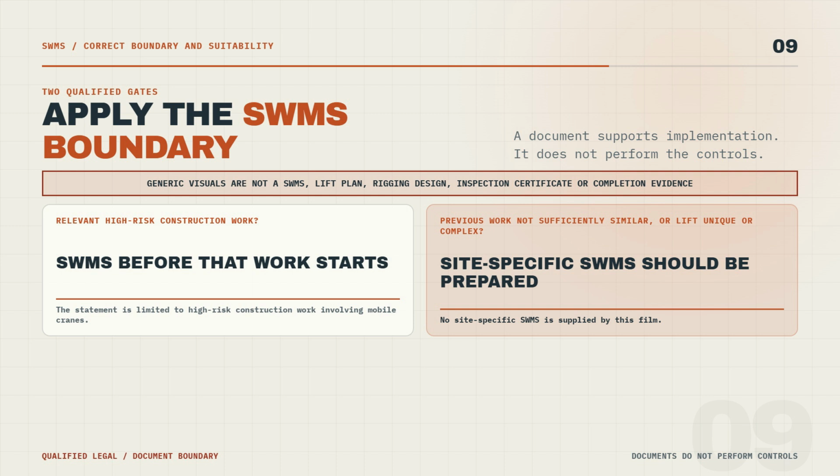Pause. Also clearly qualify Queensland guidance, the local jurisdiction check, the SWMS boundary, the generic visual boundary, the documents do not complete duties boundary, and the no guarantee boundary.